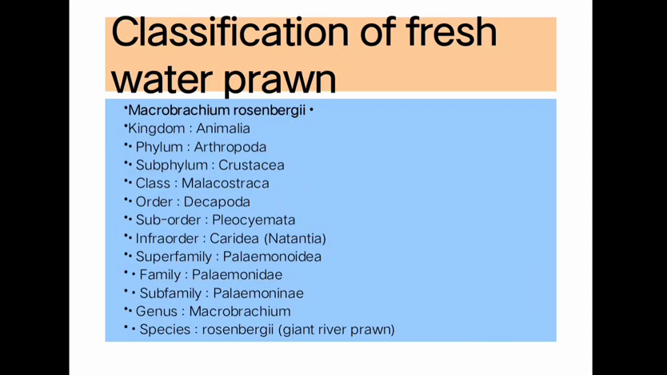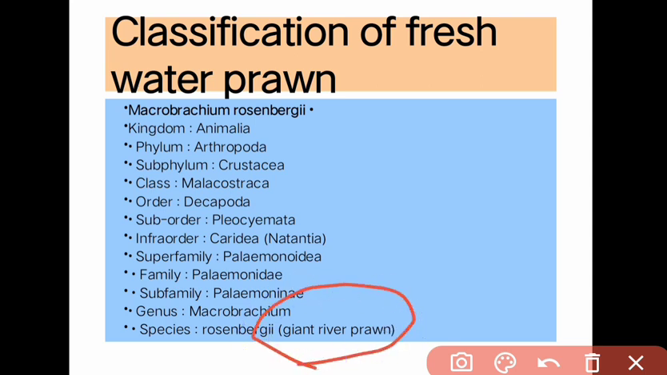Next is the classification of the freshwater prawn Macrobrachium rosenbergii. Kingdom is Animalia, phylum is Arthropoda, subphylum Crustacea, class Malacostraca, order Decapoda, suborder Pleocyemata, infraorder Caridea, superfamily Palaemonoidea, family Palaemonidae, subfamily Palaemoninae, and genus Macrobrachium, species rosenbergii, which, as I told, is the giant river prawn.